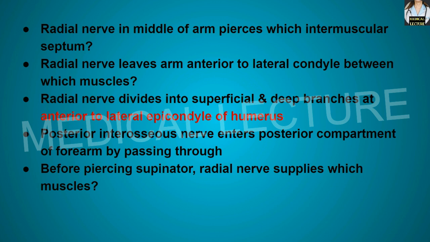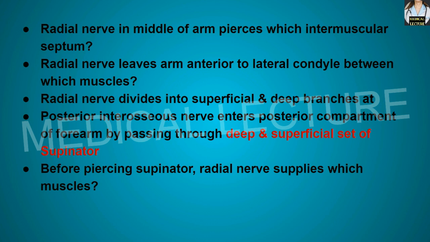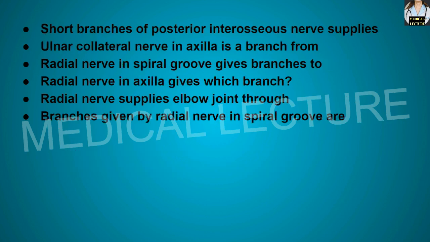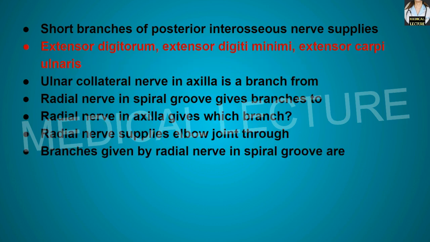Posterior interosseous nerve enters the posterior compartment of the forearm by passing through the deep and the superficial set of the supinator. Before piercing the supinator, the radial nerve supplies which muscles? It supplies extensor carpi radialis and the supinator muscle. Short branches of the posterior interosseous nerve supply which muscles? It supplies the extensor digitorum, extensor digiti minimi and the extensor carpi ulnaris.